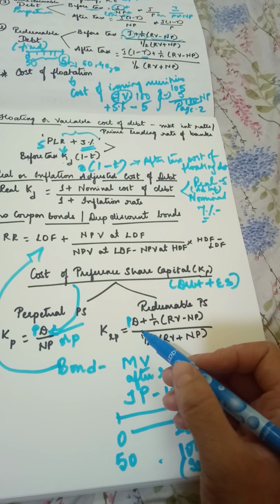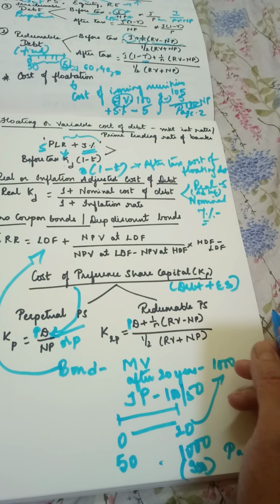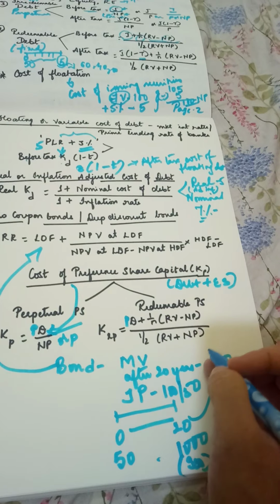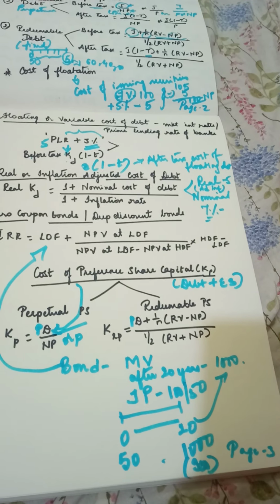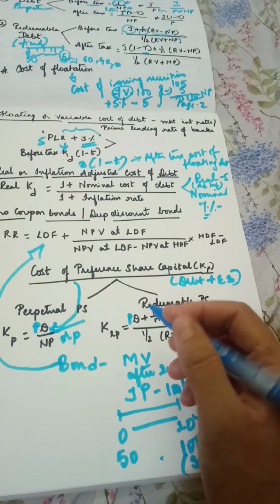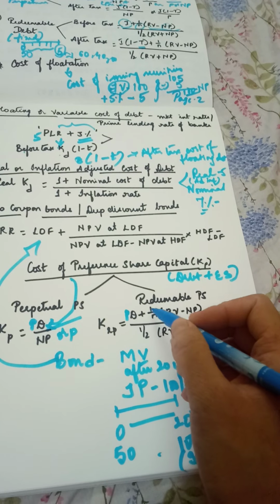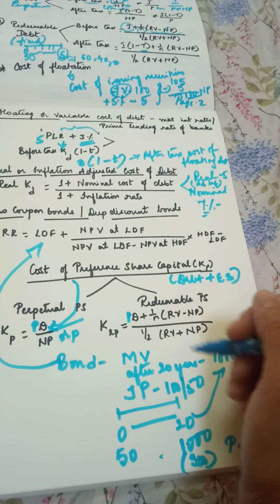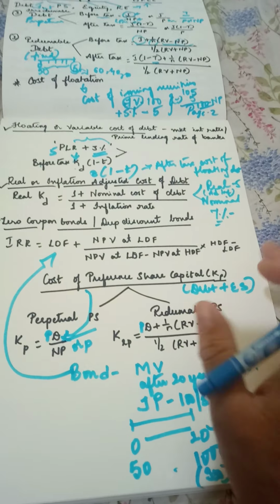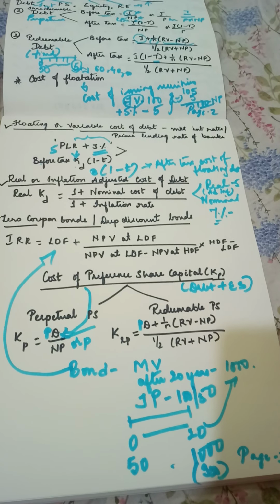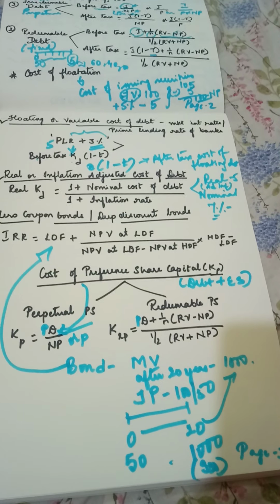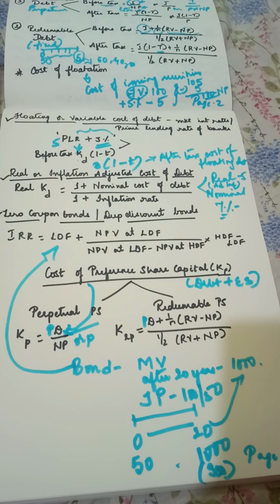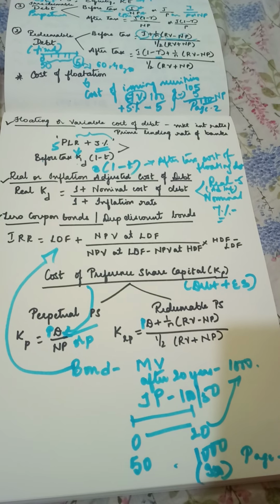But in case of redeemable preference shares, that is not there, and the whole remaining formula remains the same, as the logic is similar, which is preference dividend plus 1 by n into RV minus NP, divided by half of RV plus NP. This is how cost of preference share is calculated. Now in the next video, I will go with the calculation of cost of equity.